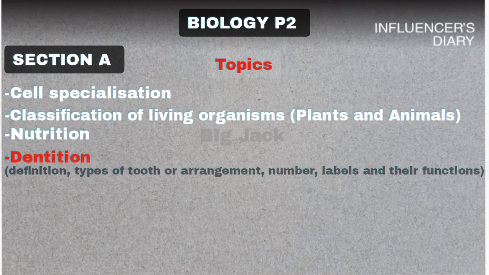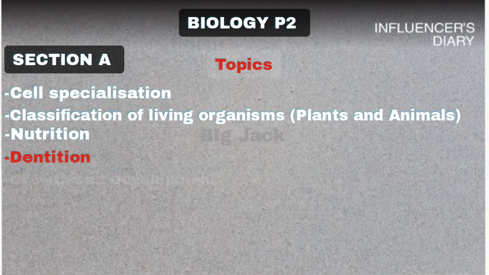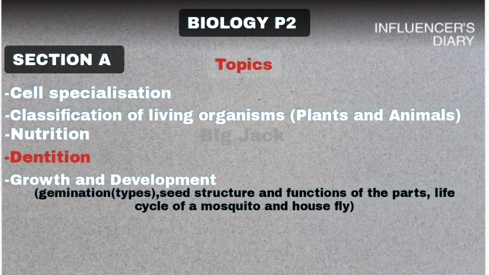Then the next one which is likely to come in your paper is growth and development. Under growth and development, they can ask you questions from germination. You need to know the types of germination, like epigeal germination and hypogeal germination. You also need to know the structure of a seed, like the structure of the maize seed. And you need to know the definition of growth. What is growth? You need to know that.